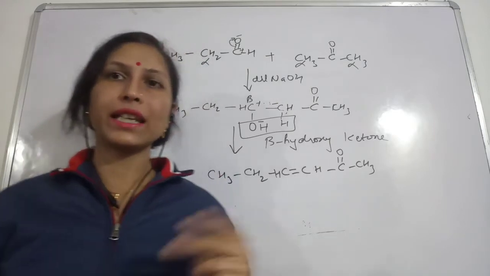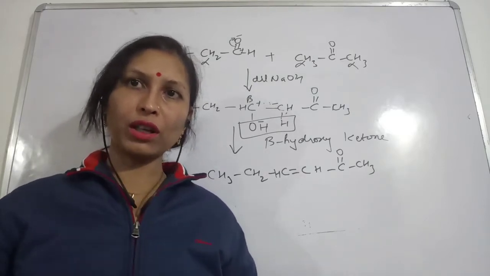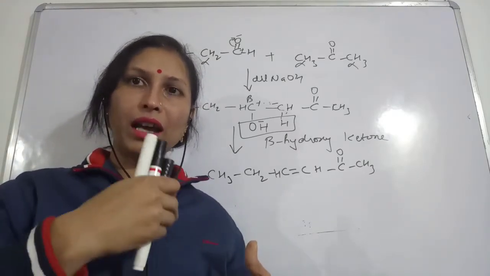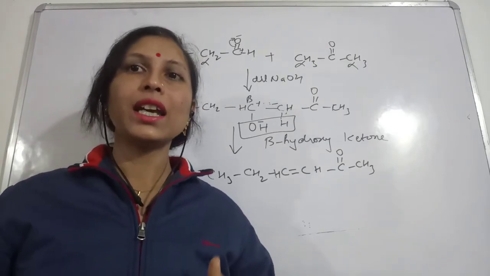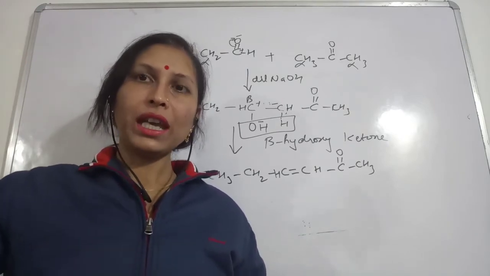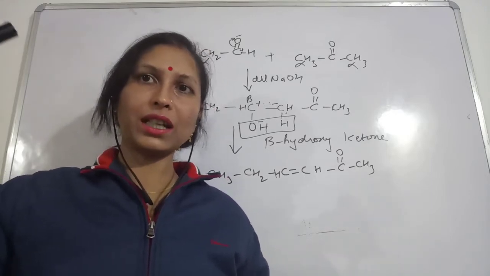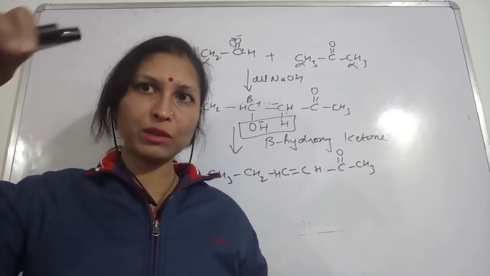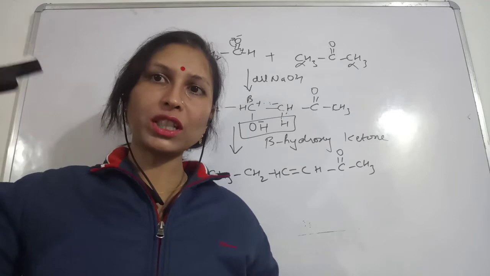Okay, the first thing. And second, you will write that the alpha hydrogen will be abstracted in the presence of dilute base, and then this alpha hydrogen is being removed from this carbon. So this carbon will possess a negative charge, and in the other aldehydic or ketonic group, you will observe that because of the breaking of the bond between carbon and oxygen, the bond is breaking, resulting in the acquisition of positive charge on carbon.